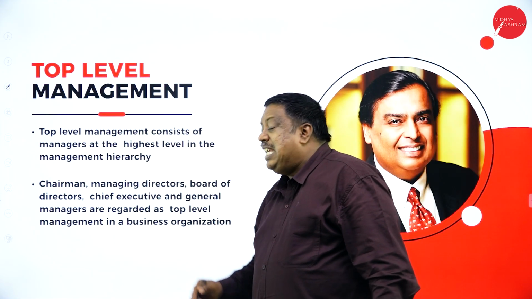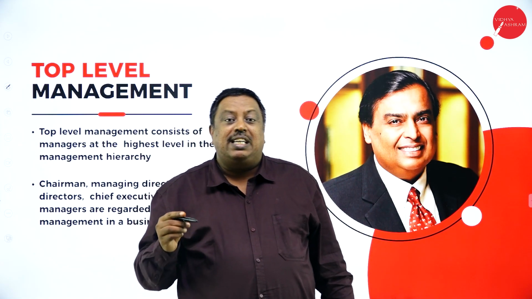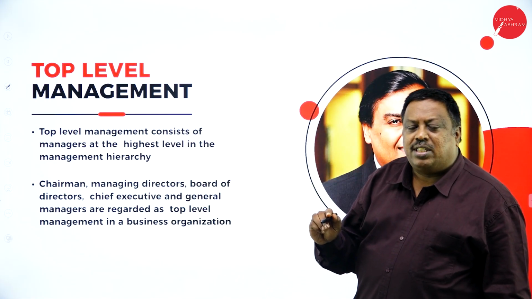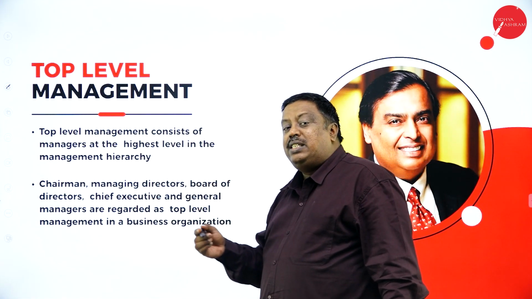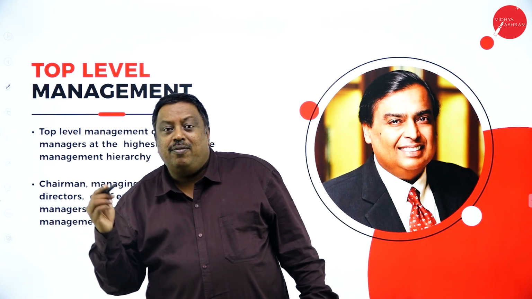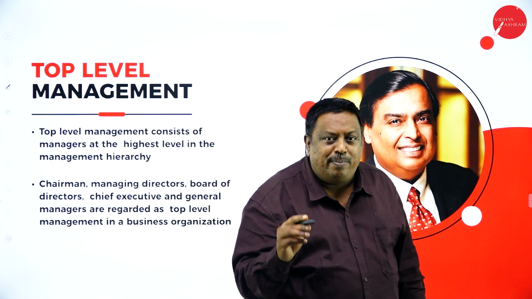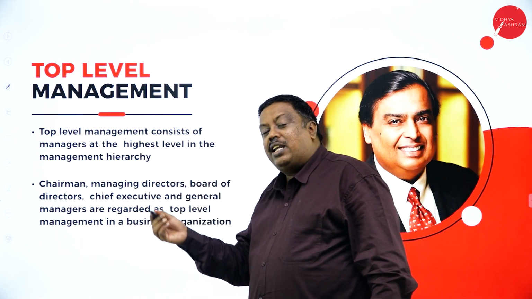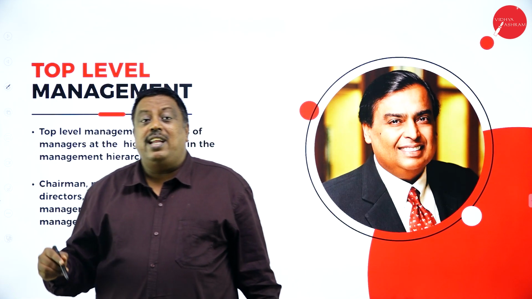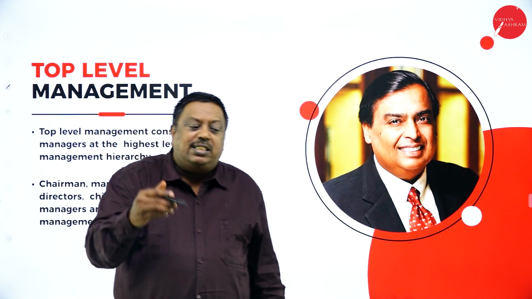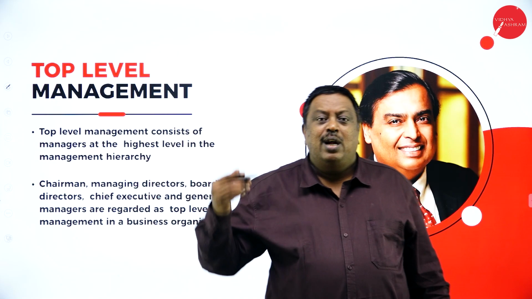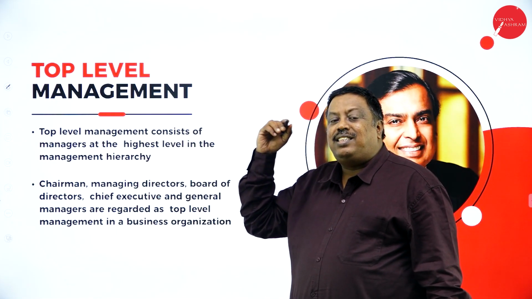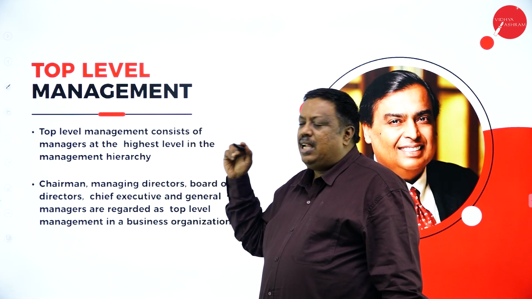Top level management is a management which decides and makes all the policies, procedures, frames all rules and regulations, and informs the other 2 levels of management how the work has to be executed, who has to execute it, how it should be executed, and when it should be completed. These types of concepts will be decided by the top level management. That's why we call top level management the policy and decision making level.